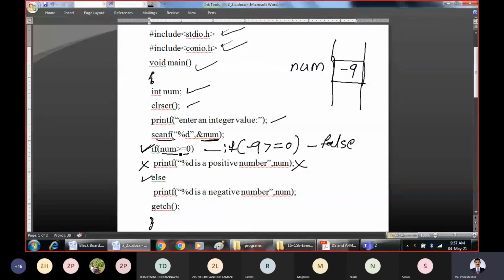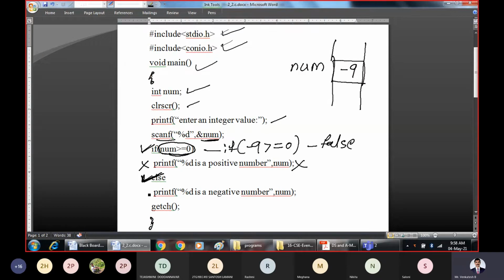When this is false, it must be true the other way. That means if the number is not greater than or equal to 0, then it is understood that it is less than 0. So that's why we write the else block. If the condition is false in the if statement, then the else block will execute.